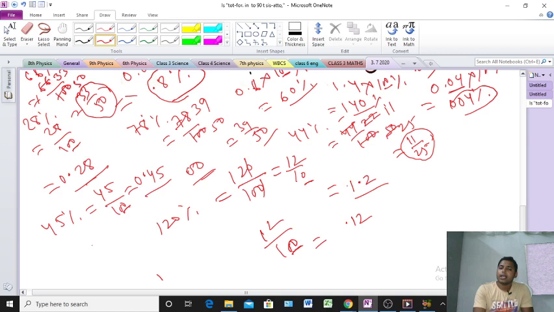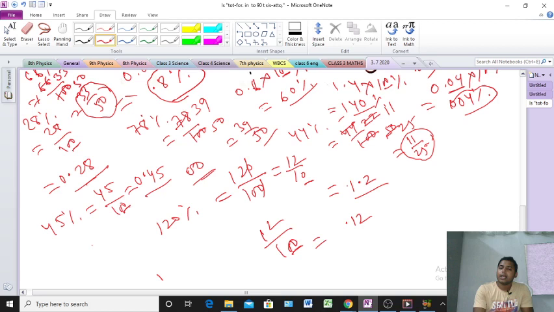I hope you understood everyone. Now we'll do the next problem. The next problem is telling: convert the following fractions and decimals into percentage and arrange in descending order. Clear? So what is the meaning of the question? At first, where a fraction is there, we convert it into percentage. After that, we arrange it in descending order. The same process: at first convert into percentage. So what is the question?